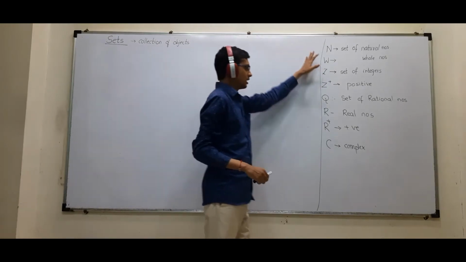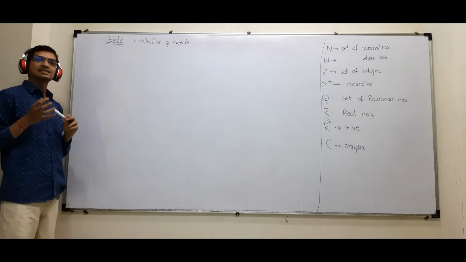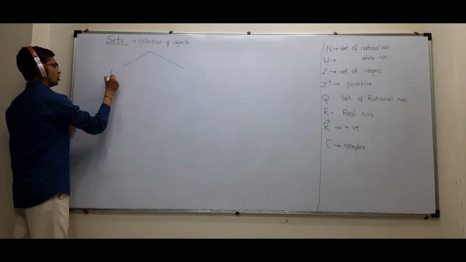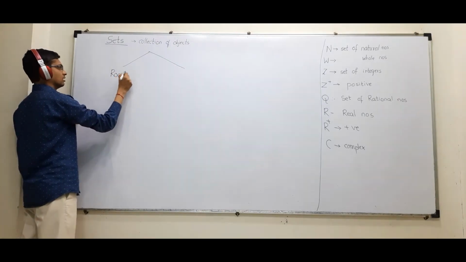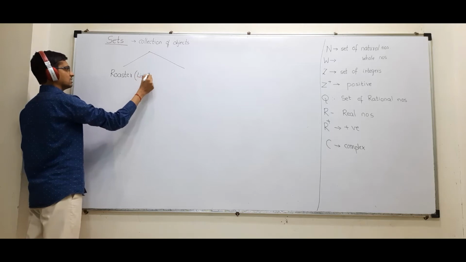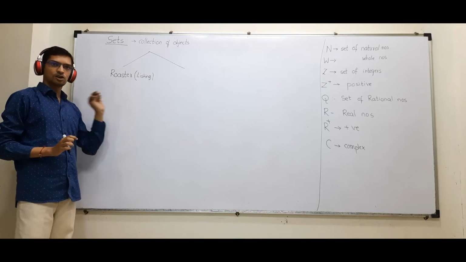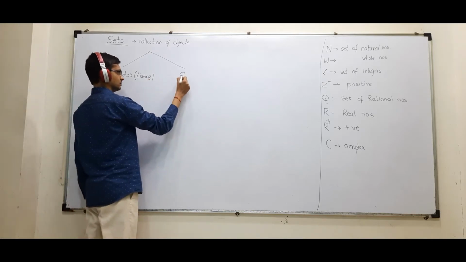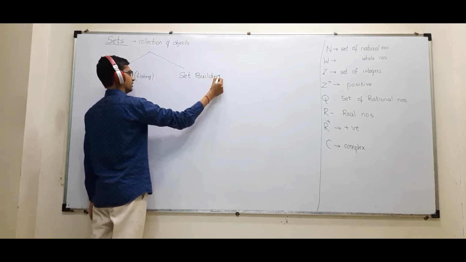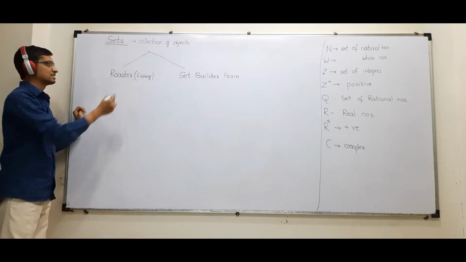Now children, once we understood this, now let us focus on how to define sets. There are two methods to define a set. One is called the roster method, also called the listing method. State board students have learned sets in their 9th standard, CBSE students have not. The second method is set builder form. So first let us learn roster form, that is listing.